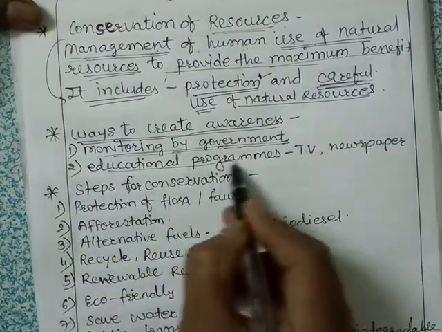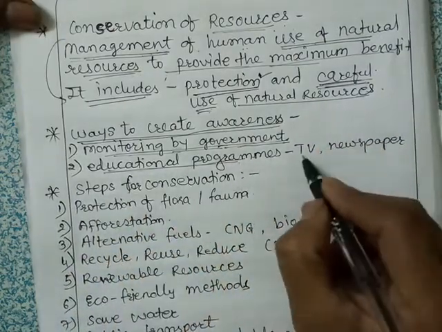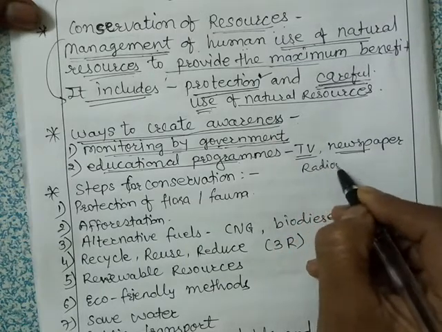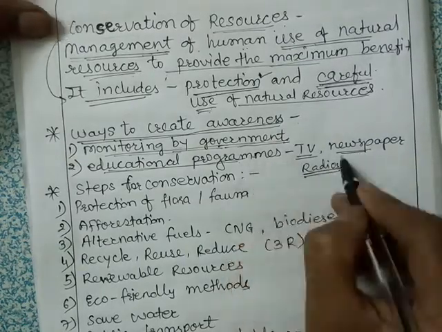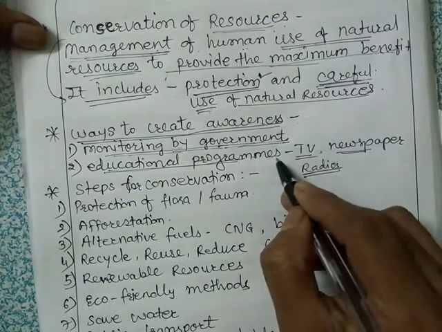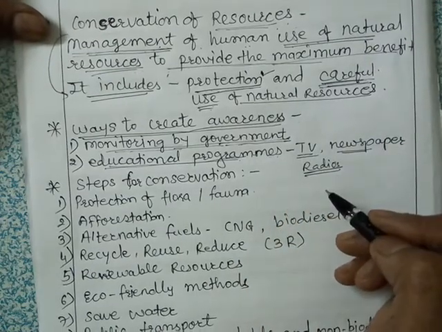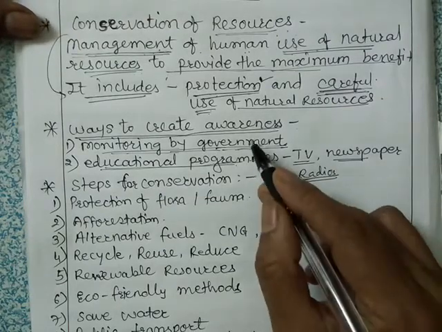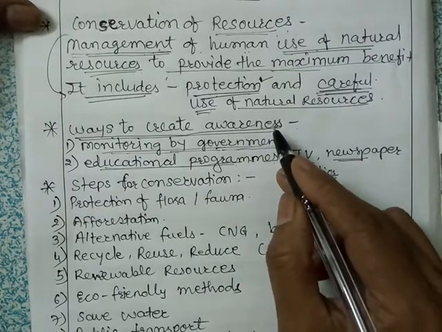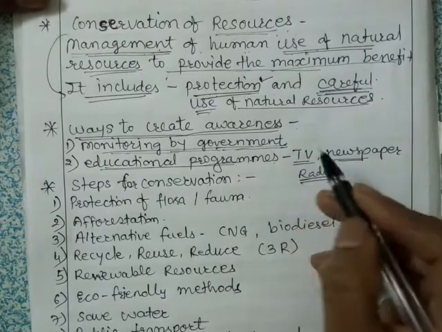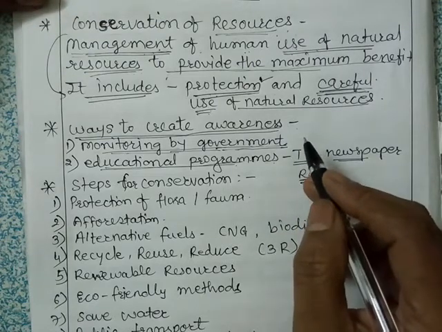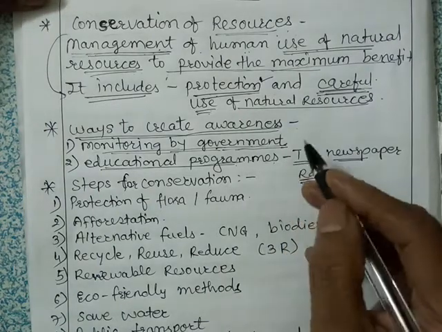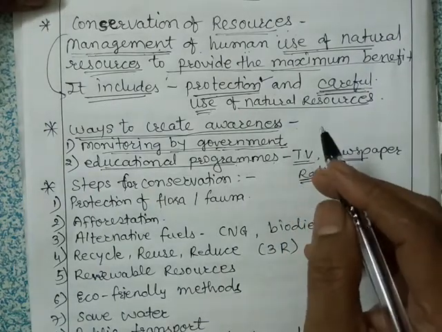Then educational programs on TVs, newspapers, radios. These educational programs may contain how to use these natural resources, how we can protect them, what the benefits of these natural resources are, and how we can use them for long.